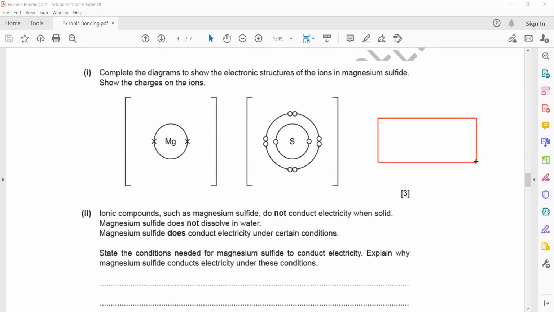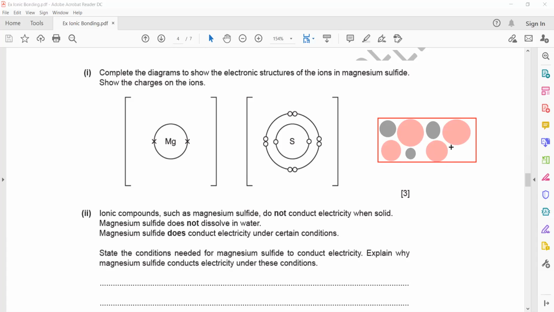How do these ionic compounds exist? Magnesium sulfide exists as a lattice. So there will be magnesium, then sulfide, sulfur ion, then magnesium, sulfur, then magnesium, sulfur, and at the last, magnesium.